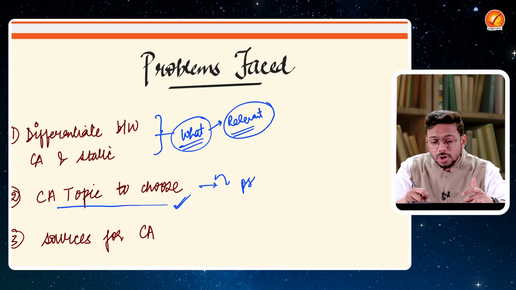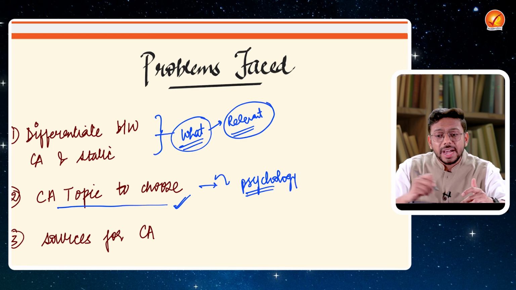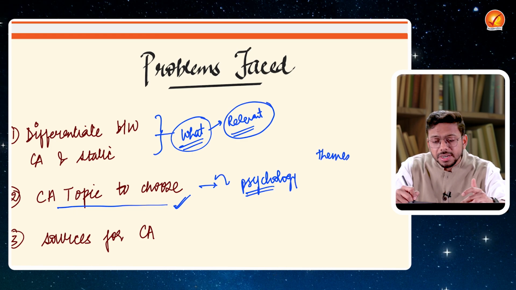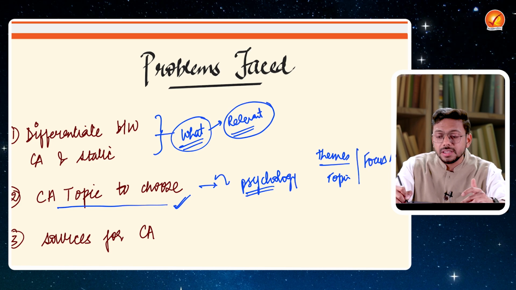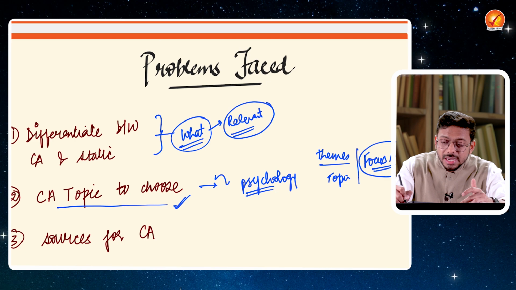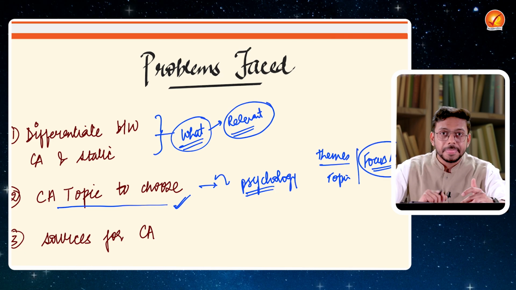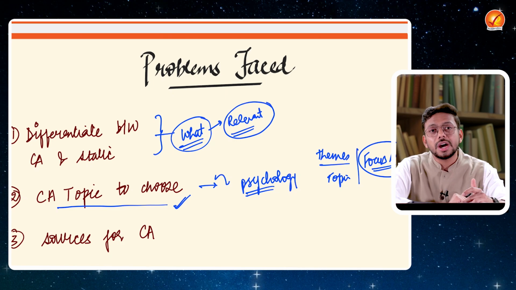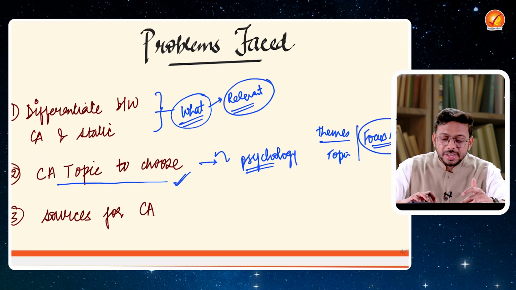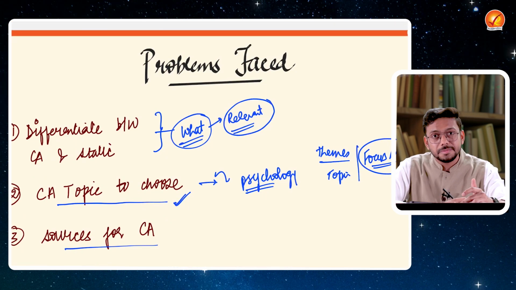What is the psychology behind the UPSC examiner? What kind of themes are often repeated? What kind of topics are often repeated? What is the focus area of UPSC under that particular topic? These are the things which you need in terms of your strategy. Then only you can choose the right topic, and the right direction in which you have to read the current affairs.